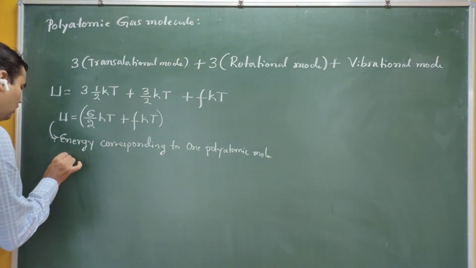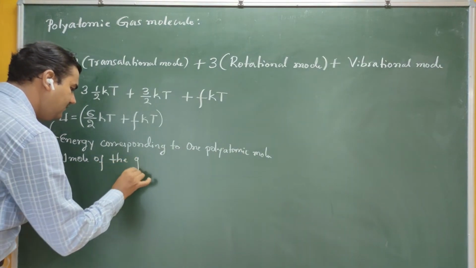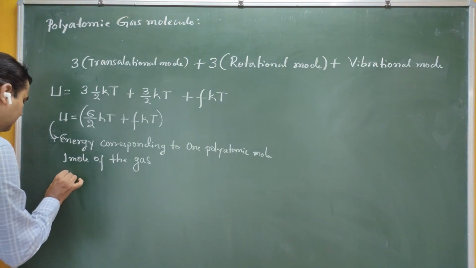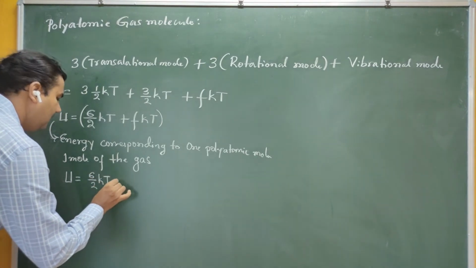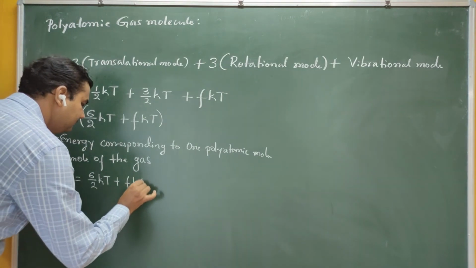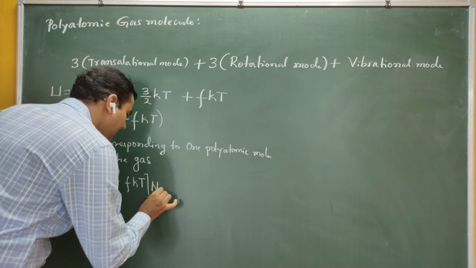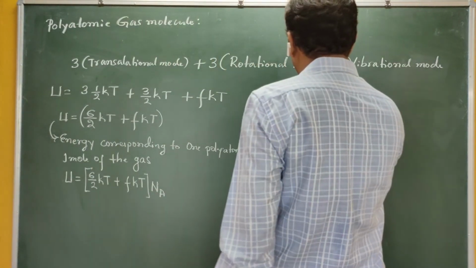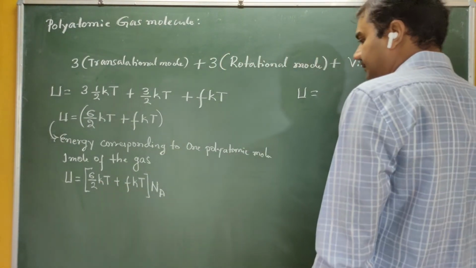Now if you take 1 mole of the polyatomic gas, then what happens? Very simple. The energy U is given by 6 by 2 kT plus F kT, multiplied by what? 1 mole contains Avogadro number of particles, so multiplied by Na. So U is (6 by 2 kT plus F kT) multiplied by Na.